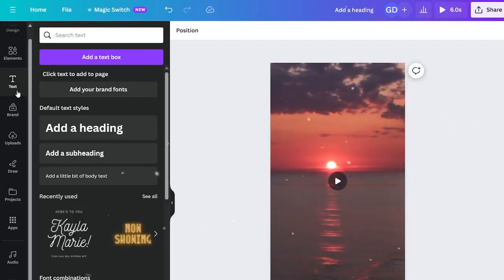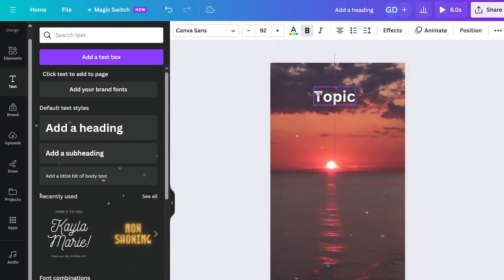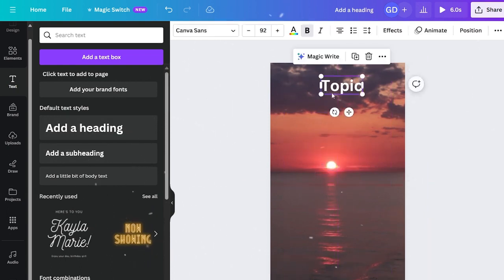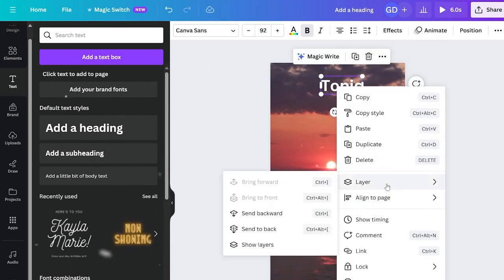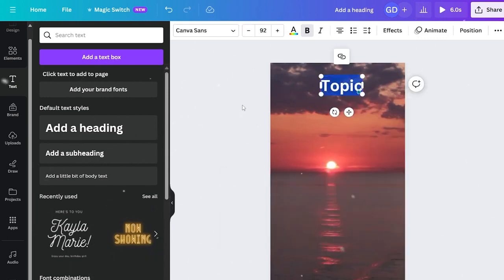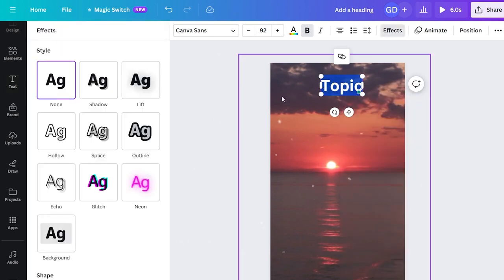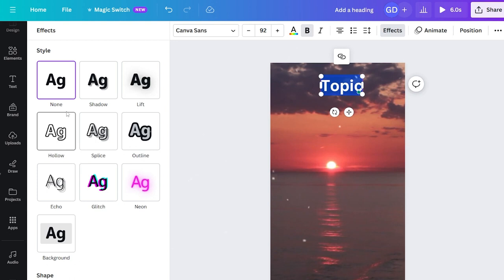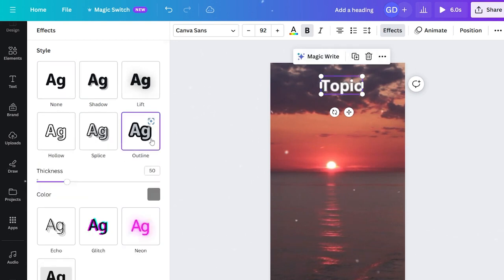Now let's add our text before we connect it to our data for complete automation. Under the text section, select any text style as we'll customize it. The first piece of text you'll add will represent the topic. Replace the existing text with topic and position it where you'd like. Adjust the styling by double-clicking to highlight the text. Change the text color to white and add a background similar to what you saw in the example. To do this, go to Effects, select Background, and choose a black background. Once this is set, you'll have your topic text ready.